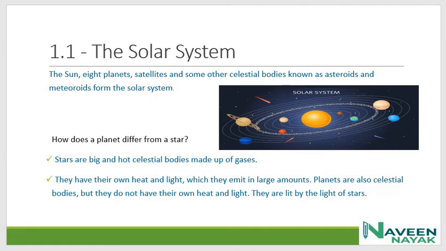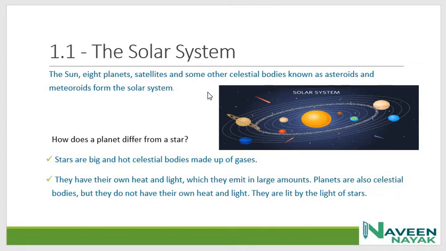The definition of the solar system: the sun, 8 planets, satellites, and some other celestial bodies known as asteroids and meteoroids form the solar system. And we can see in this picture how the solar system is, and there are 8 planets revolving around the sun in elliptical orbits, and the sun is in the middle of the solar system.